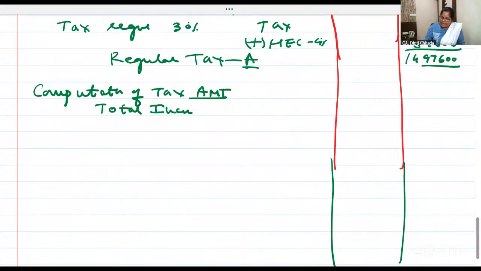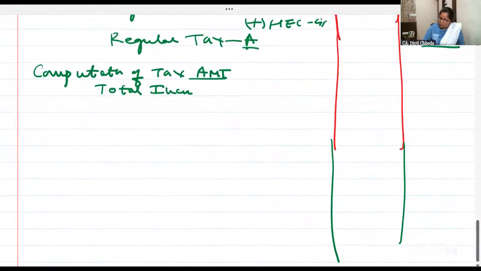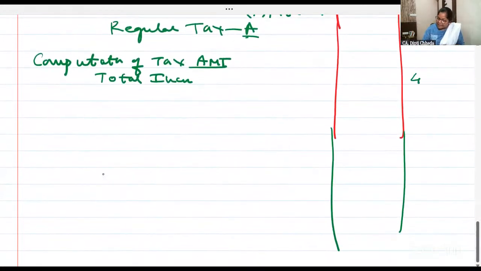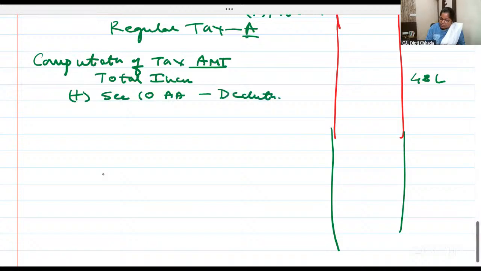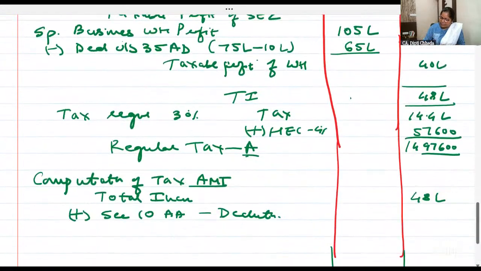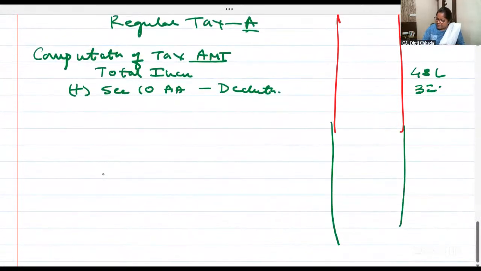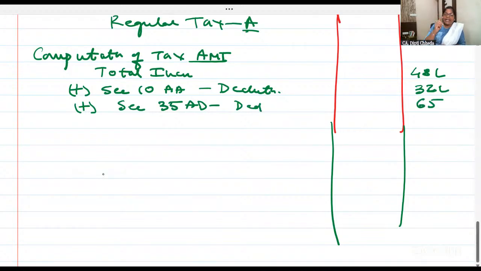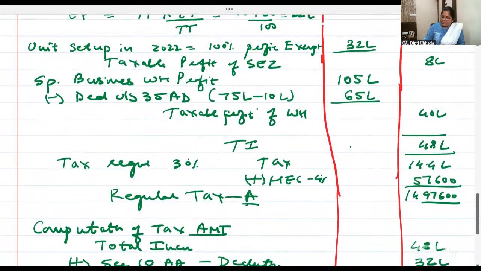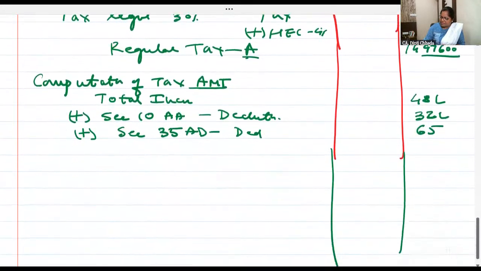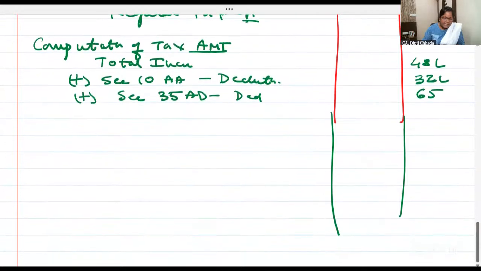You have just now calculated the total income of LLP. How much? 48 lakhs. Add back section 10AA deduction or exemption, whatever you call it. How much deduction you gave? 32 lakhs. Add back. Add back the section 35AD deduction. You gave 35AD deduction. Don't make a silly mistake: 35AD deduction you have not given for 75, you have given for 65. So add back also 65 lakhs.